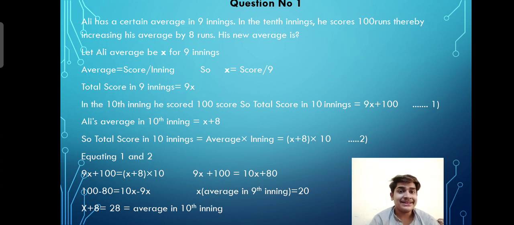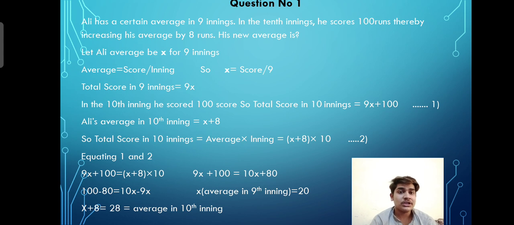So in the 10th inning he scored 100. So the total score of 10 innings should be the score of 9 innings plus the score of the 10th inning. So 9x plus 100 is the score of 10 innings.